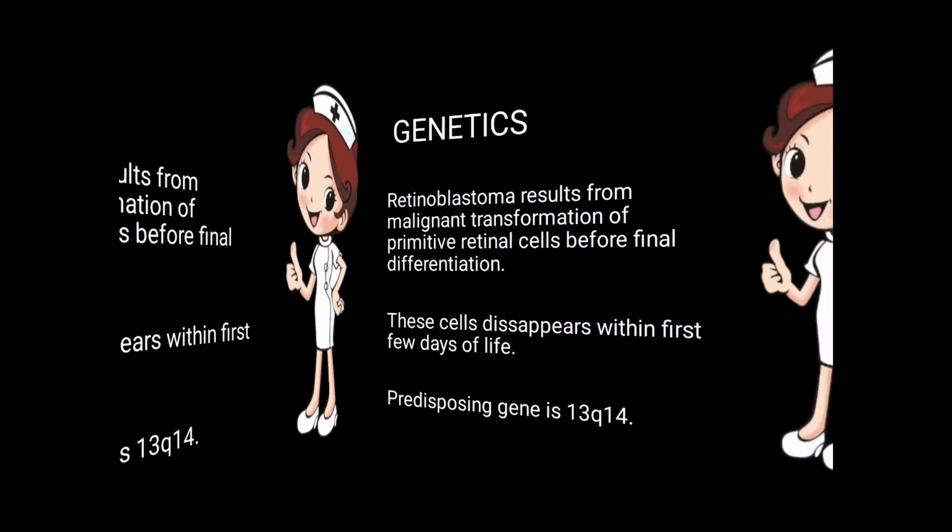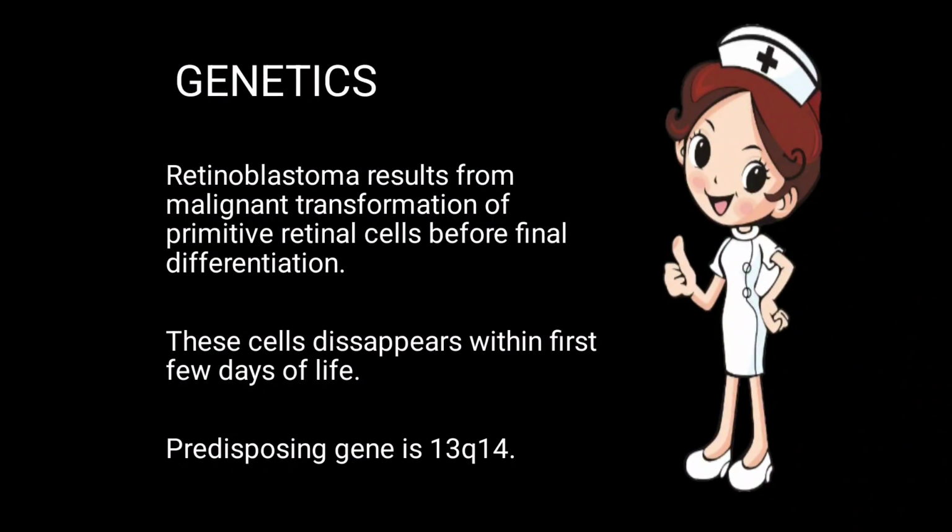Next one, genetics. Now what all things are responsible for it to cause? First one is the genetics. Genetics is the main cause. Retinoblastoma results from malignant transformation of primitive retinal cells before final differentiation. So before final differentiation, these primitive retinal cells go under transformation and retinoblastoma forms. These cells disappear within the first few days of life because it occurs in children, and the predisposing gene which is responsible for it is 13q14.